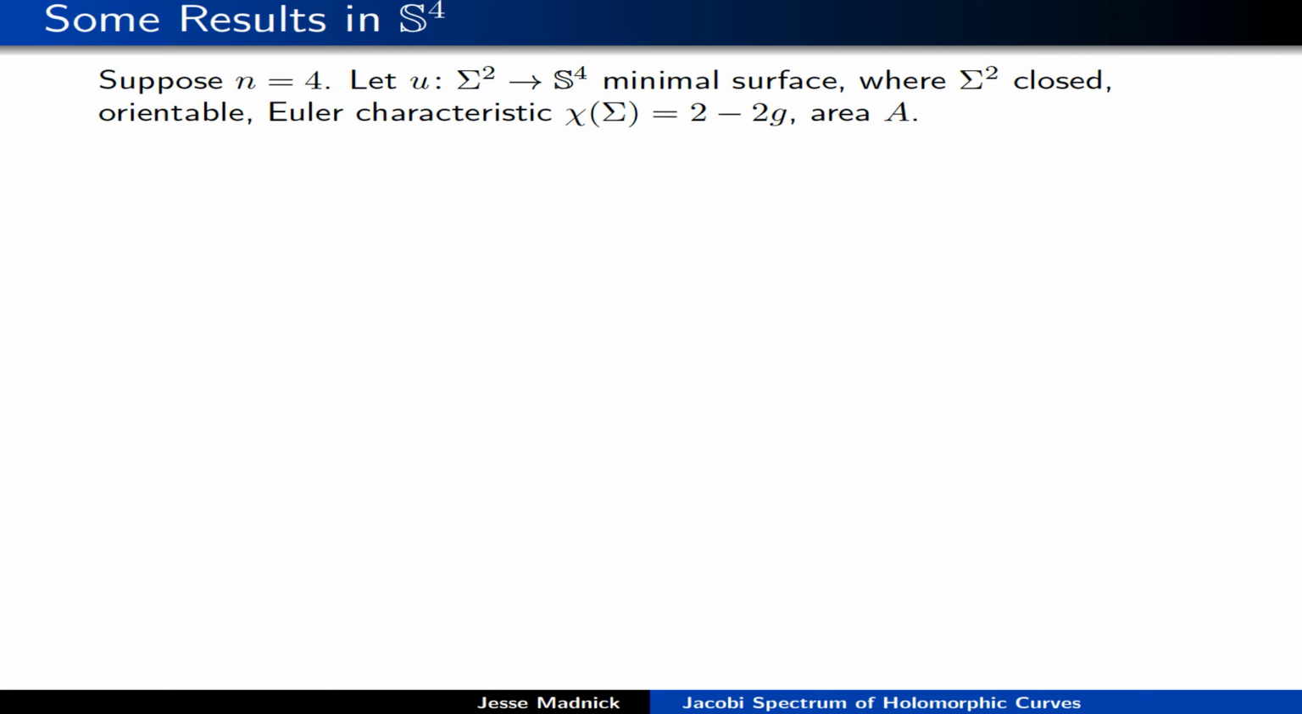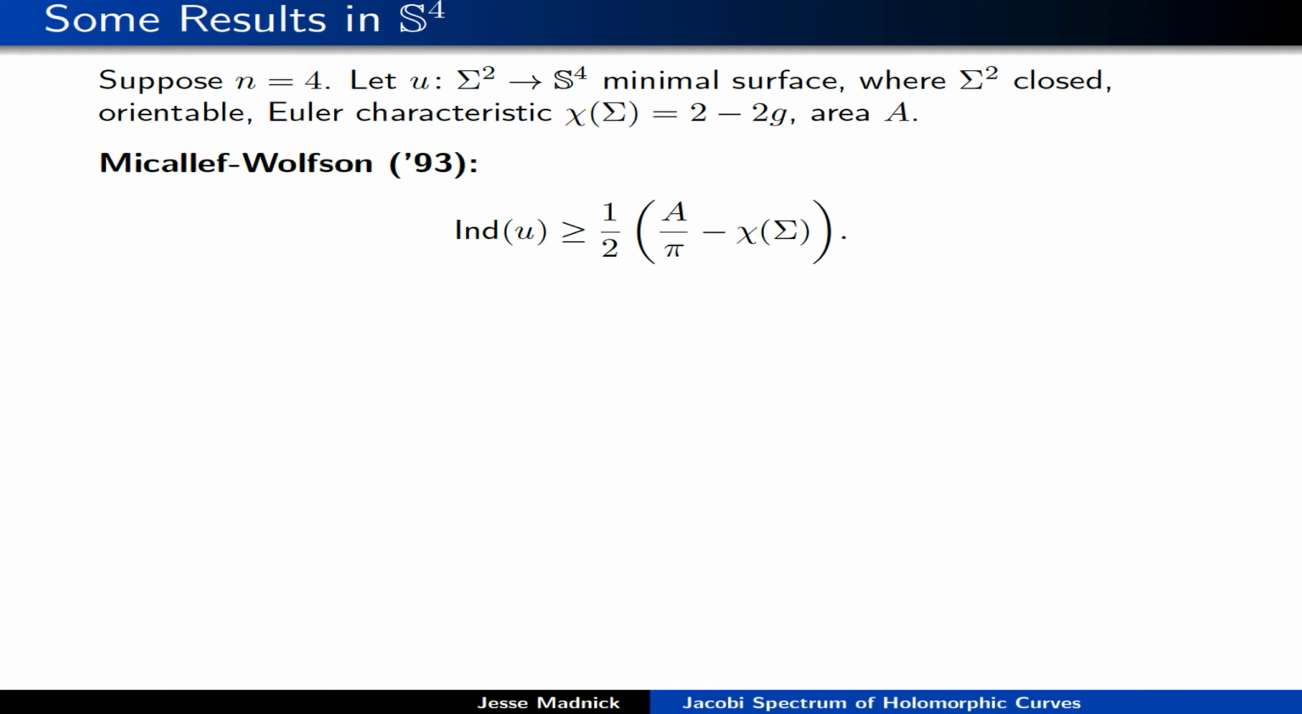But for us, a lot of our motivation is that these holomorphic curves in the sixth sphere are, in a way, similar to certain types of minimal surfaces in the fourth sphere. And so the following results in the fourth sphere are very motivating for us. So let's consider the case of minimal surfaces in the fourth sphere. McAuliffe and Wolfson proved the following very nice lower bound on the Morse index. They proved that the Morse index is at least 1/2 times the area over pi minus the Euler characteristic.